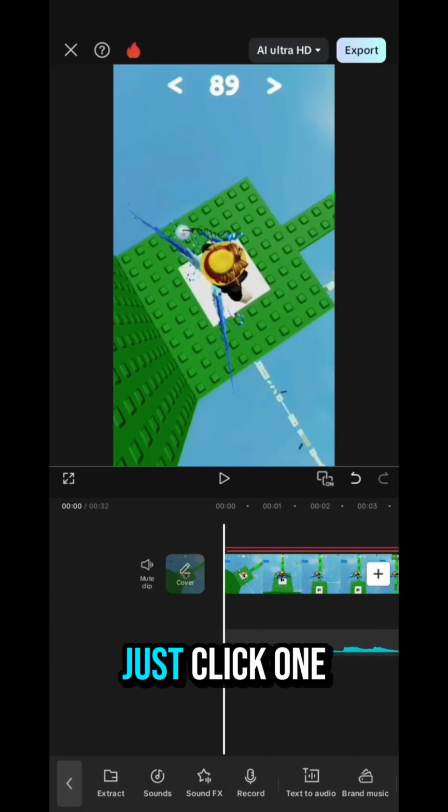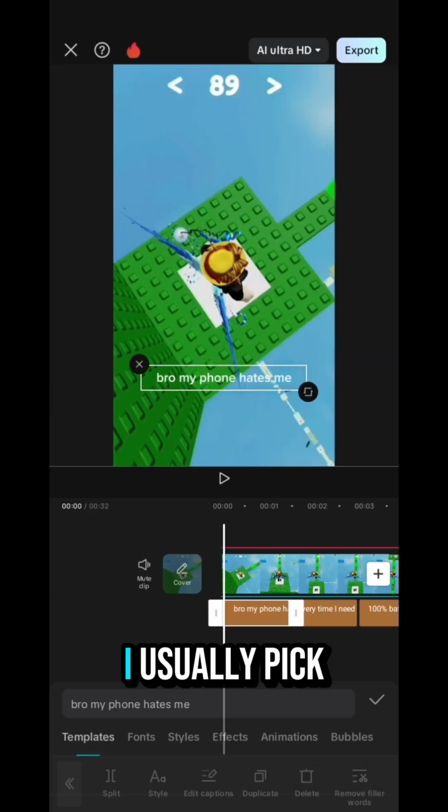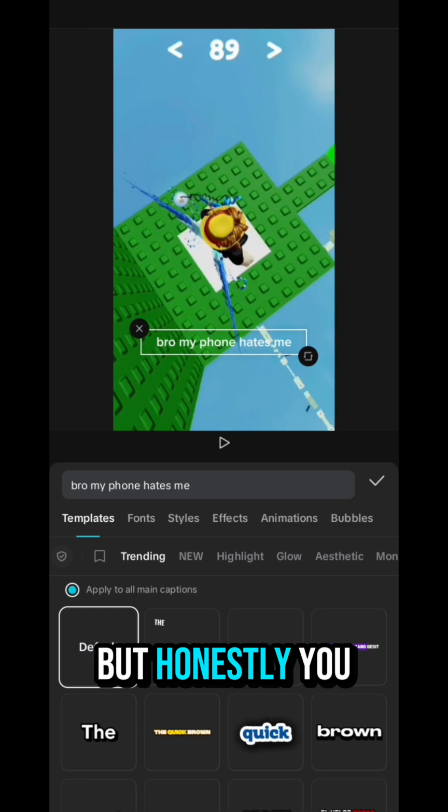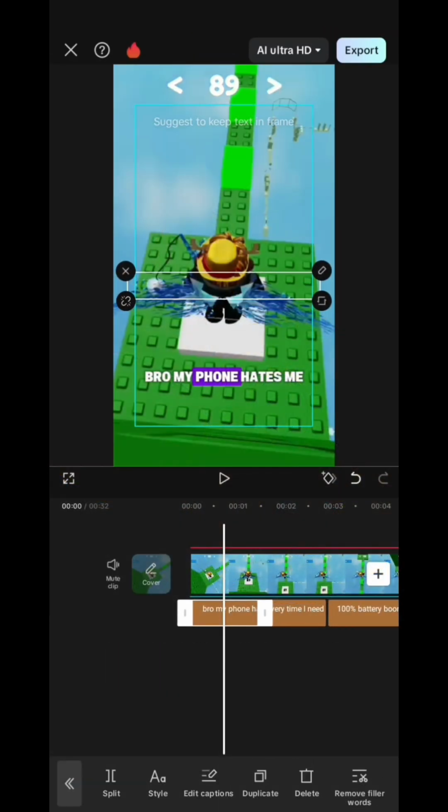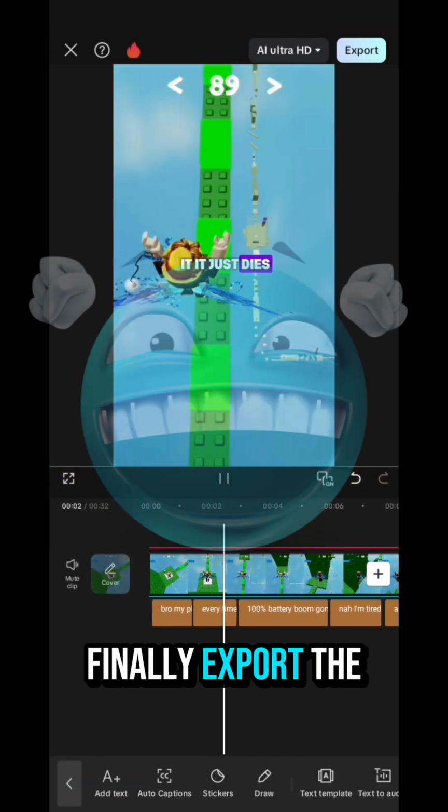Now for the caption style, just click one of the text boxes, then hit styles. I usually pick this one since it's my favorite, but honestly, you can choose whatever fits your rant's vibe. Now you can finally export the video.